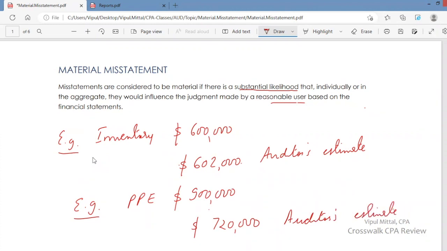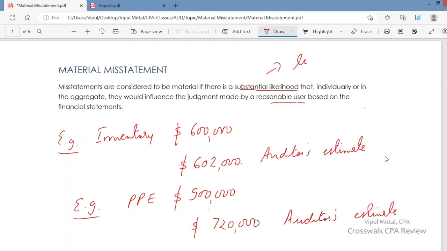There is a misstatement. This amount, $900,000, is not as per GAAP. But is this material? What is the probability that this would influence the judgment of a user? Yes, there is a possibility because the amount is substantial. So this is a material misstatement. There is substantial likelihood. Here we are talking about probability, whether it is likely or not.